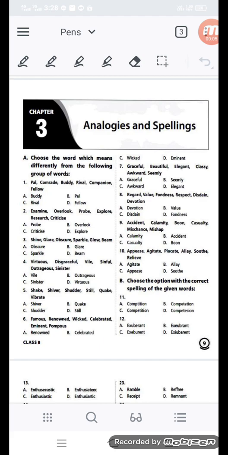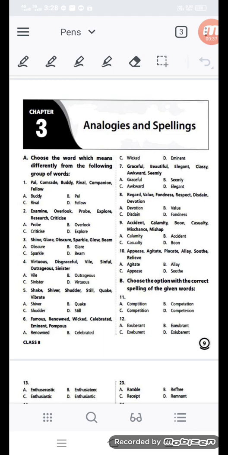Today you are going to learn analogies and spelling. This chapter is very essential for your Olympiad exam. First of all, you will learn what the analogies are, and after that we will learn about the spellings. Actually in the exam you will get different spellings for the same word, but sometimes you are misguided. You have to find out the right spellings and get the correct option.